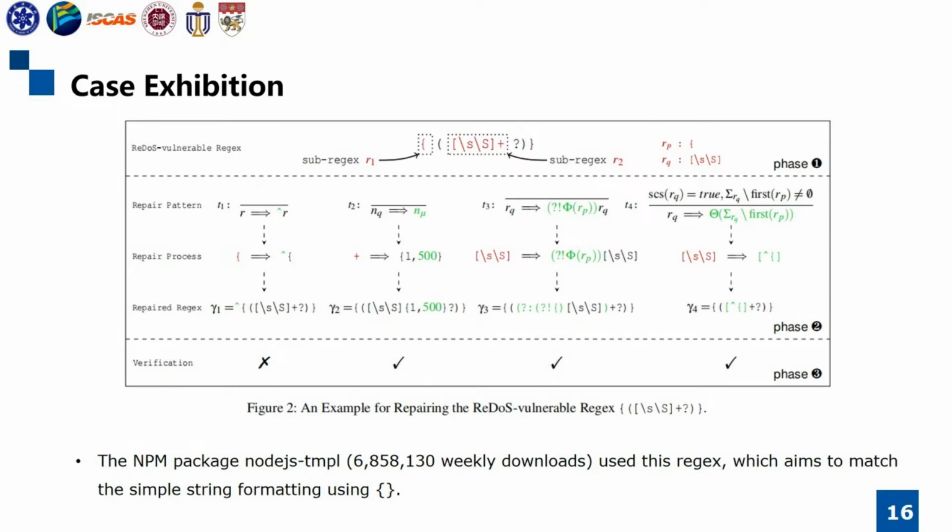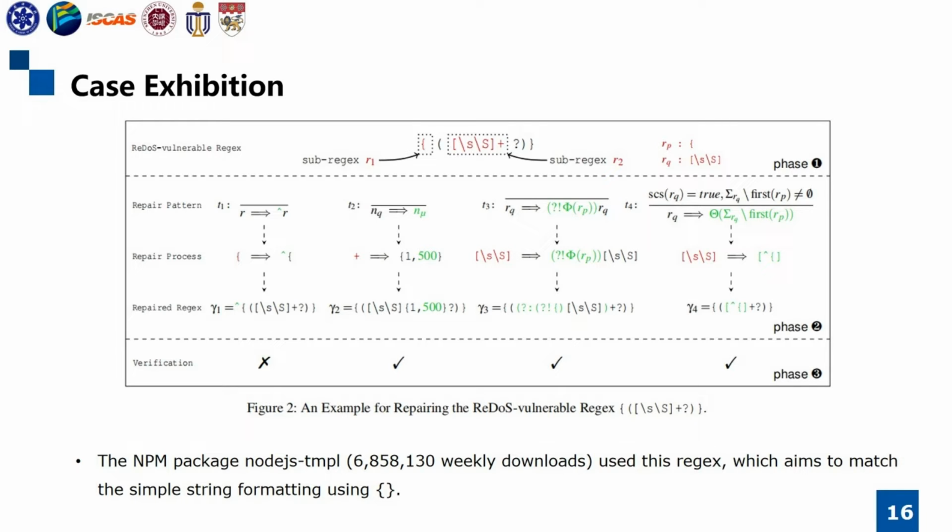Take the ReDoS vulnerable regex as an example. The npm package Node.js.tmpl used this regex, which aims to match the simple string formatting using the left and right brace. As shown in phase 1, the analyzer identified that the pathological sub-regex in the box is a possible vulnerability due to its two components R1 and R2 overlapping. The analyzer returned a triple, namely the vulnerability information.